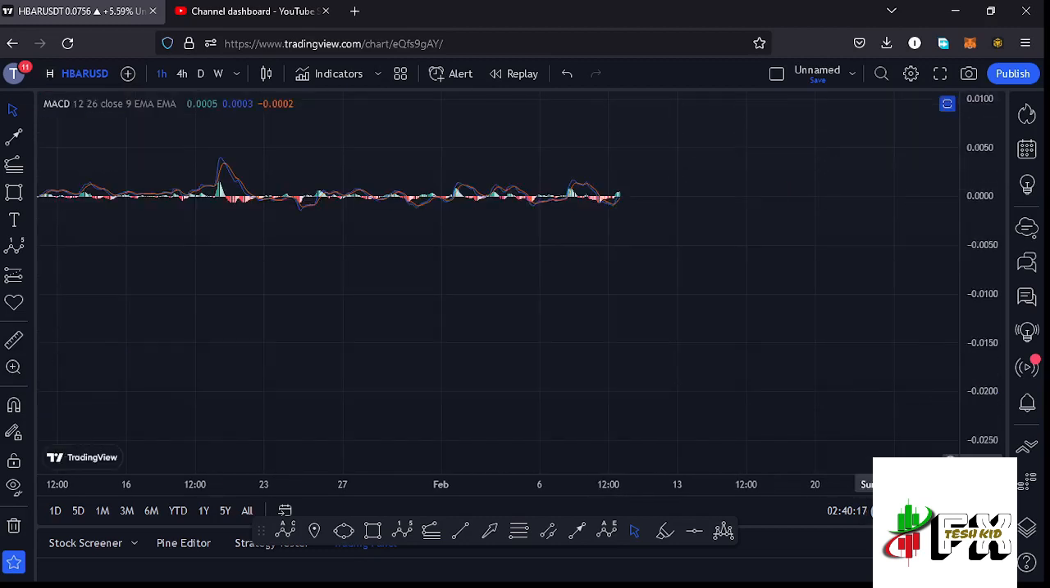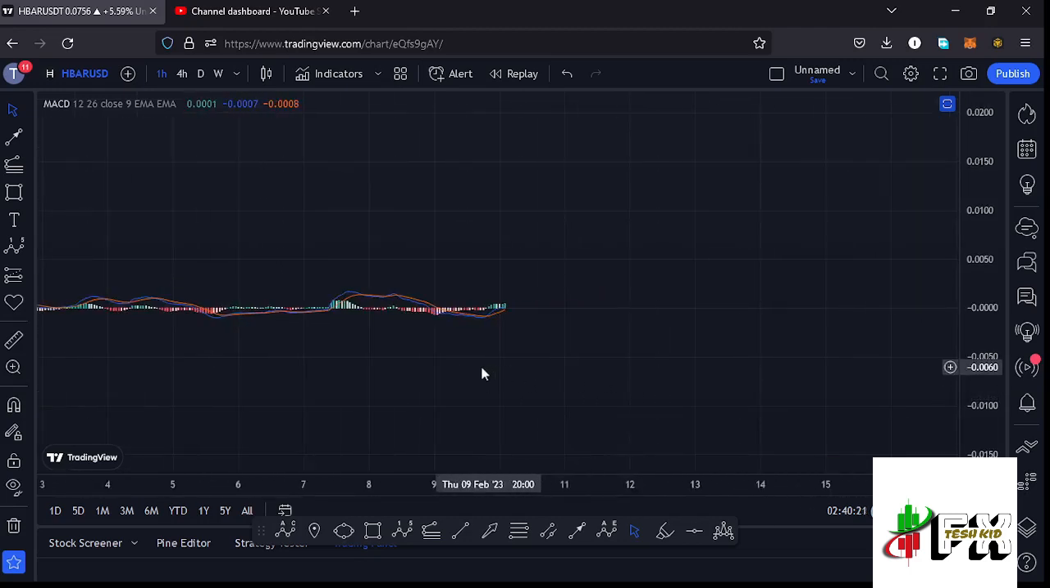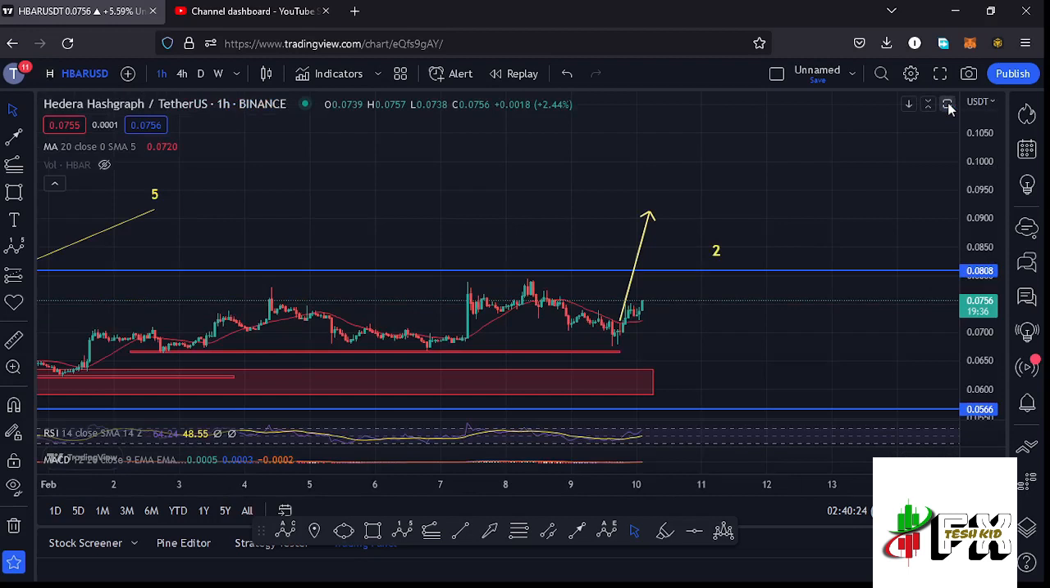And also taking a look at the MACD, we have been able to print a bullish cross, fully supporting higher prices in the formation of that wave 5. So let's be patient and see how that plays out, and I'll be keeping you updated.